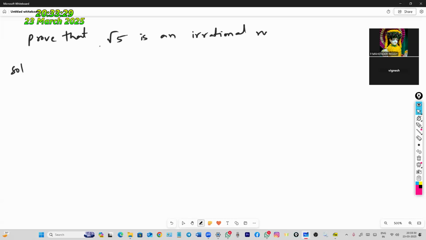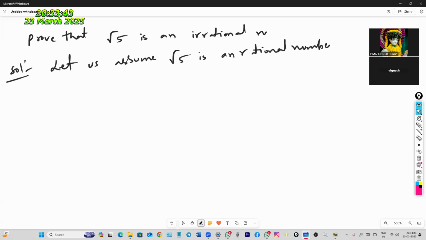Now the solution. Let us assume root 5 is a rational number. Root 5 is equal to a by b. Then you can write a equal to root 5 into b.